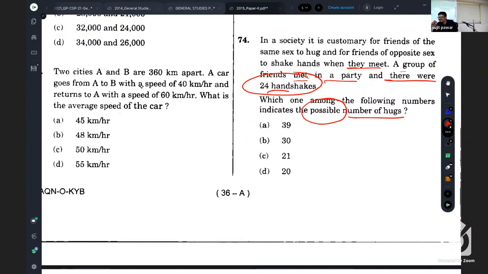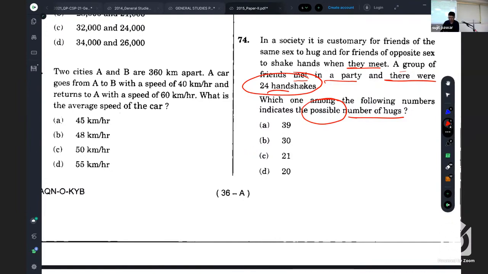2 into 12. 2 male and 12 female. One male with each female, that means 12. So the second male is also having 12. In other words, you have to get pairs of product 24.